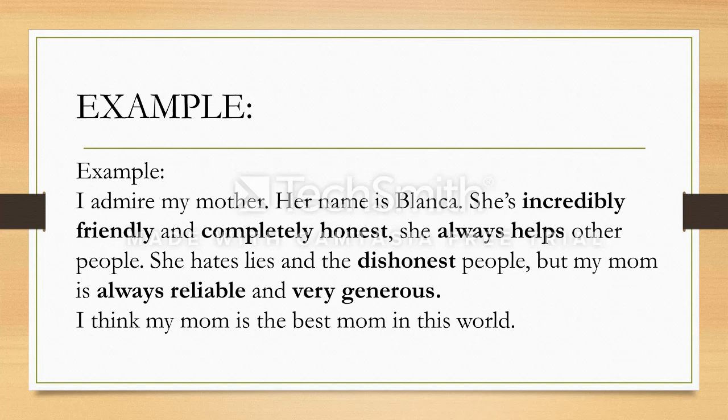Now, as you can see, there are a few adjectives that have been used here: incredibly friendly, completely honest, always helps, dishonest people, always reliable, very generous, etc. So this is just an example about a woman called Blanca who happens to be a mother of a friend. Okay? So what do you have to do? You have to do the same thing. You have to talk about one person that you really admire in your life and present it in class.